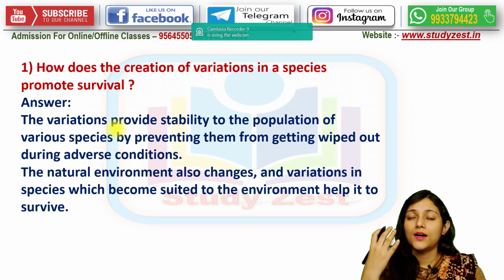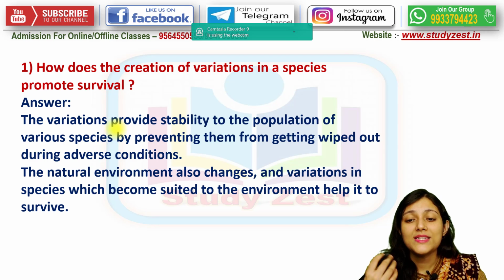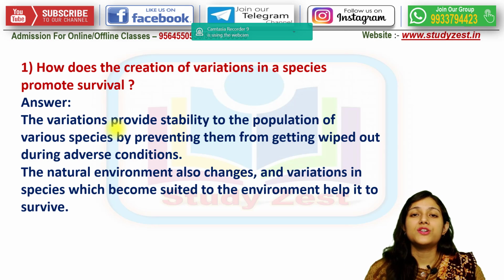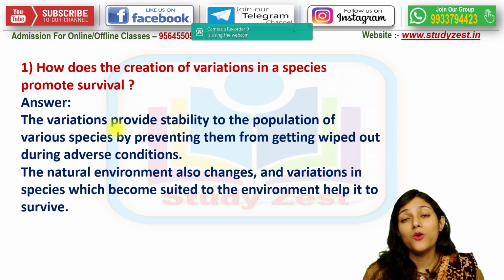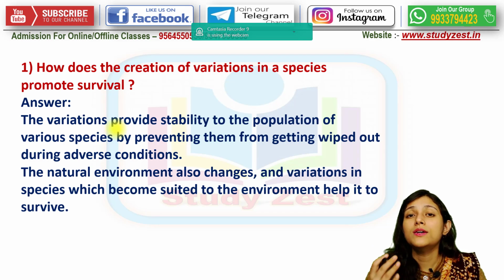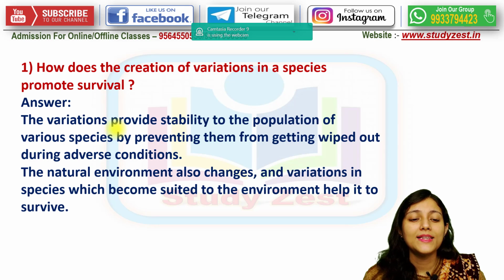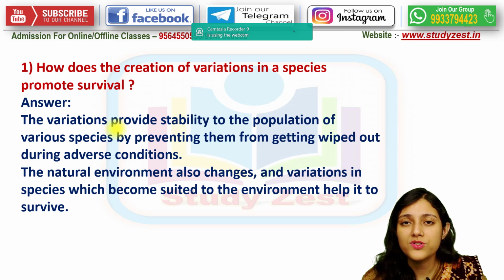It will be very very helpful, so that it can be prevented from getting wiped out during adverse condition. In adverse condition, the different features will help it face the situation. So in this way the variation is very very important.